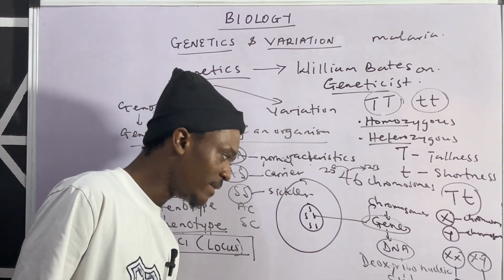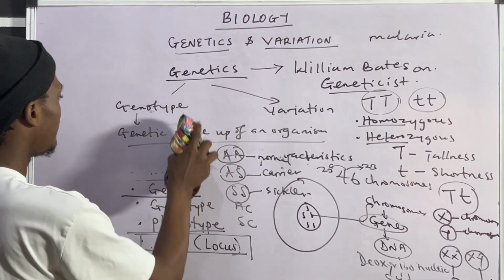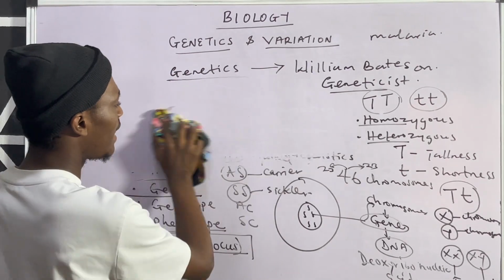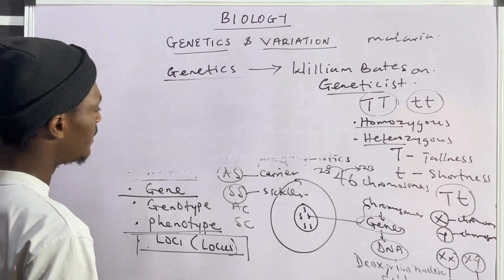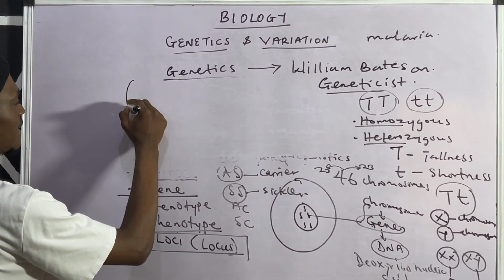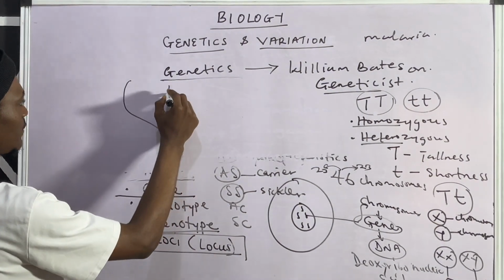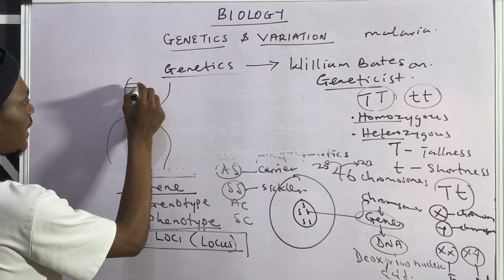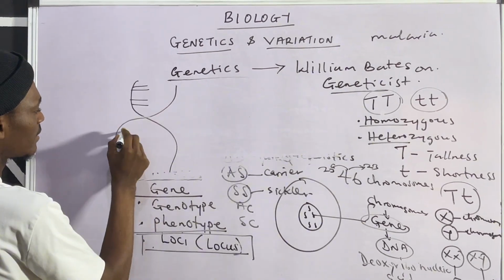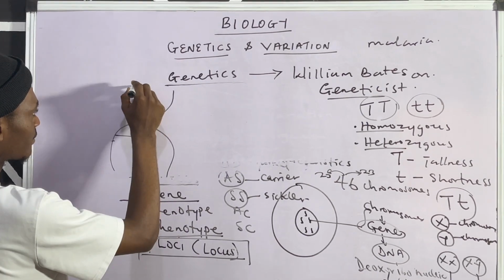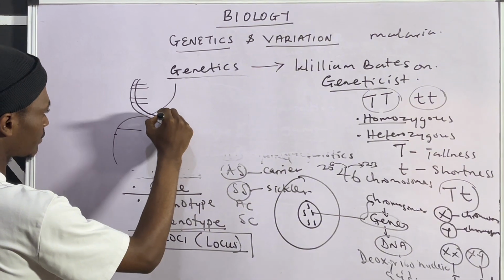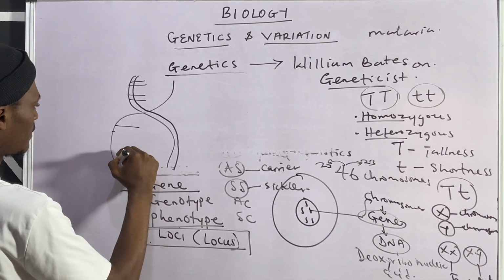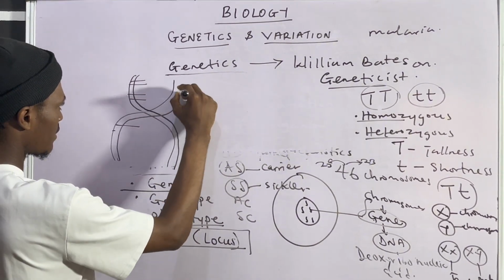Now, considering DNA, the DNA is a double-stranded helix. What do I mean? When I say double-stranded, it's twisted. Looking at the DNA, you have the two strands, something like this. This is just like a sketch, all right?